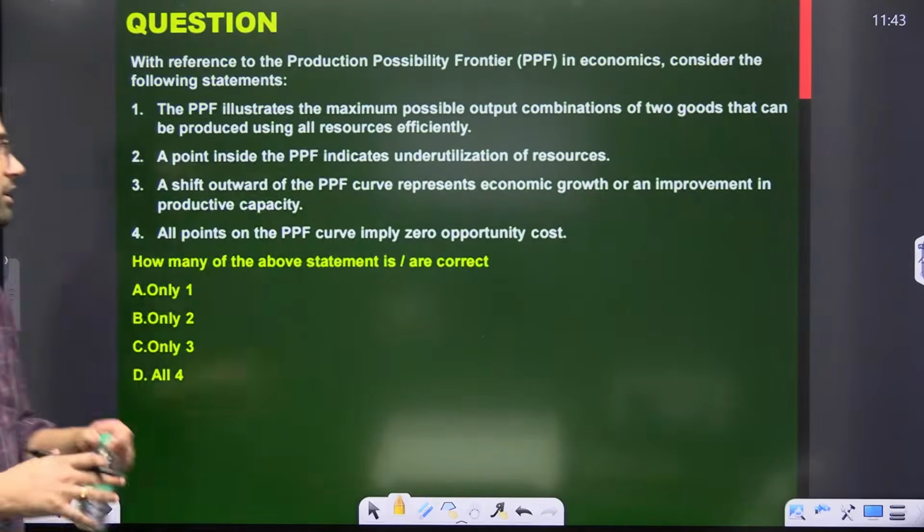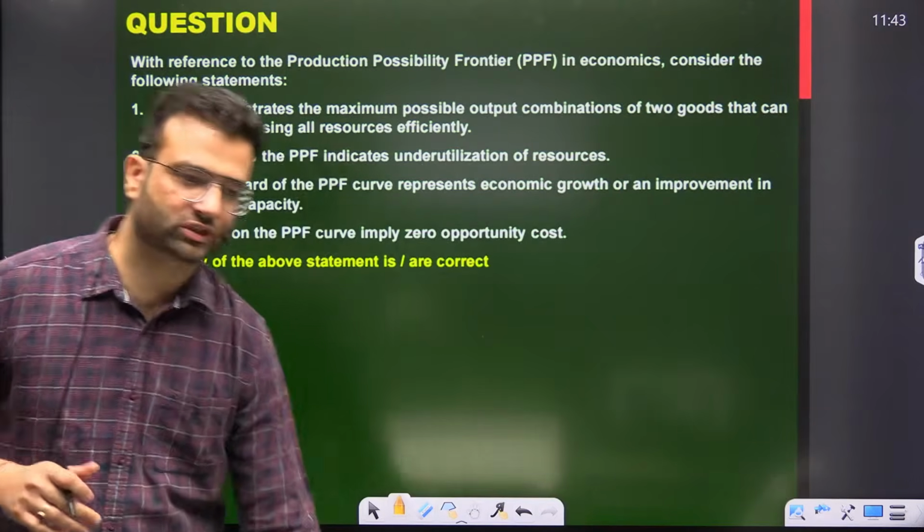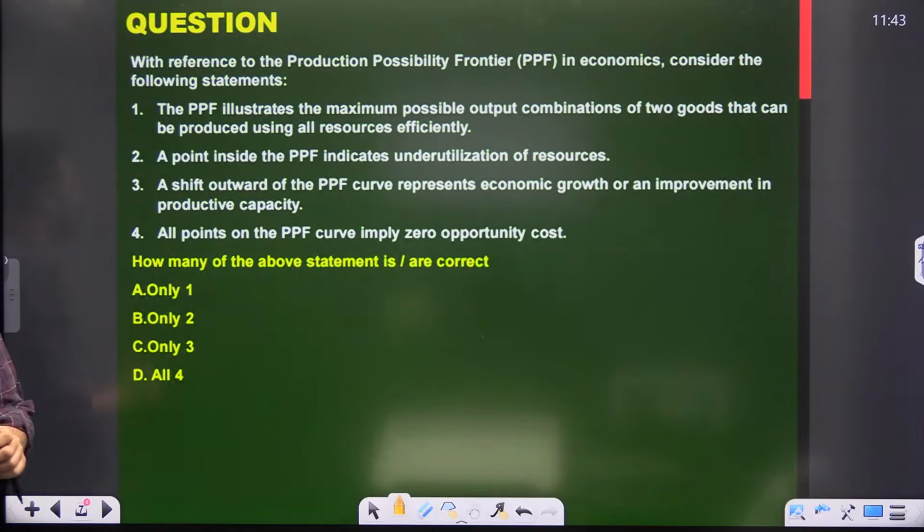Just let me know, is it clear? If it is clear, then attempt this question, friends. What is the right answer of this question? With reference to production possibility frontier, consider the following statements. One: the PPF illustrates the maximum possible combination of two goods that can be produced using all resources efficiently.